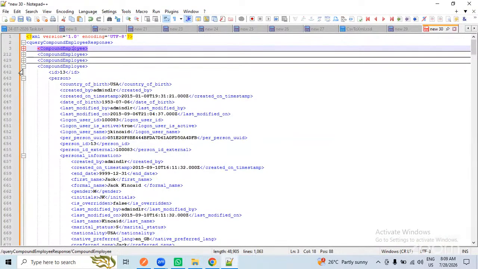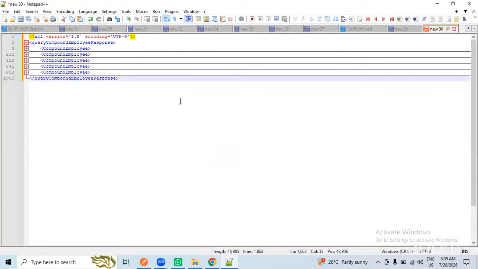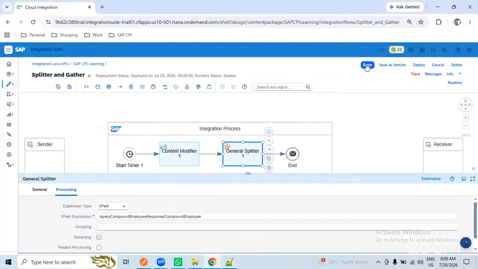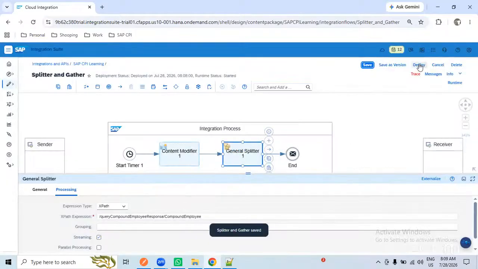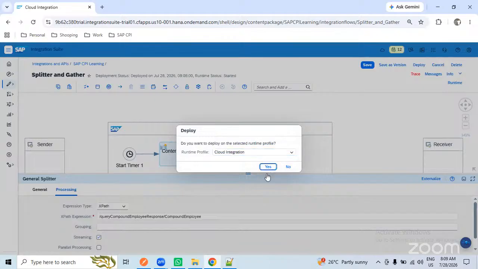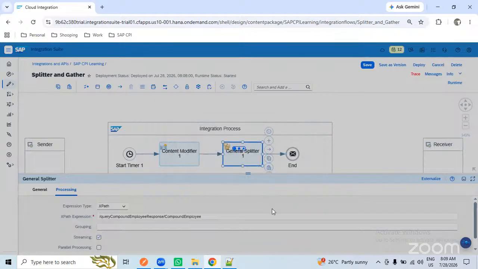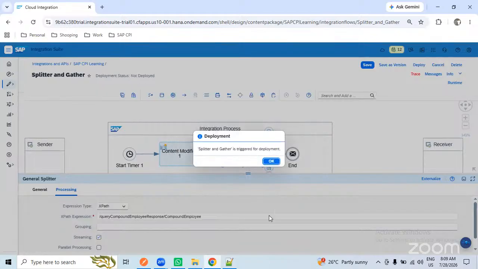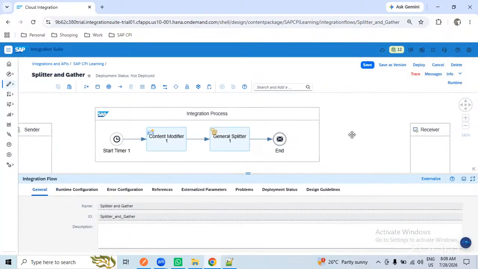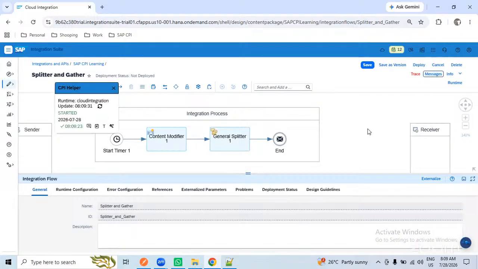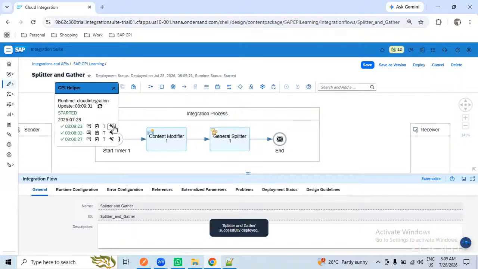One after another, it should send to the end. So I'm saving this interface and I'm deploying. I deployed this interface at 8.9.